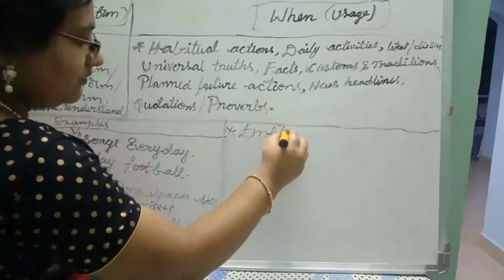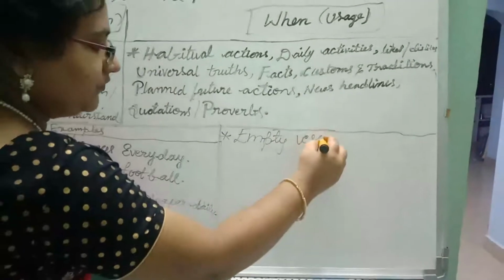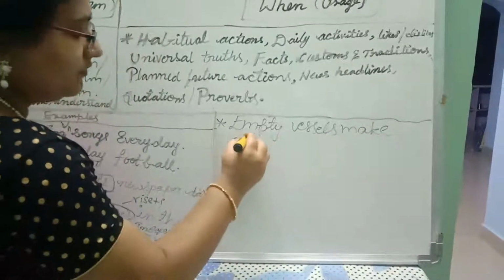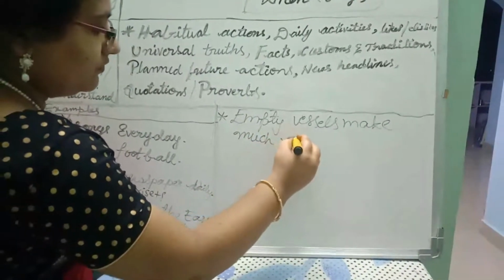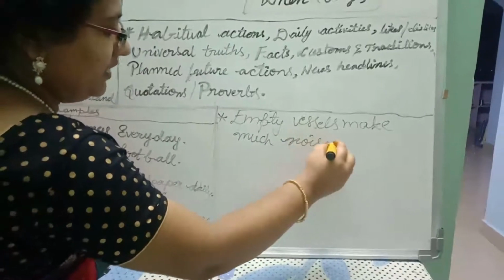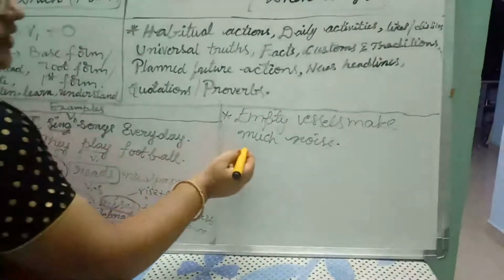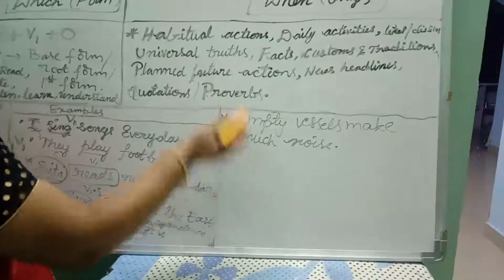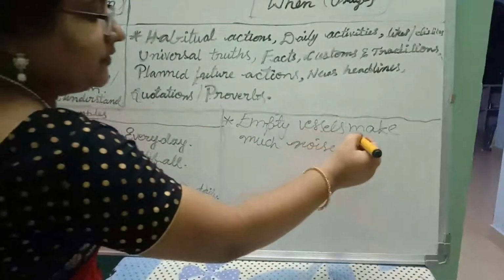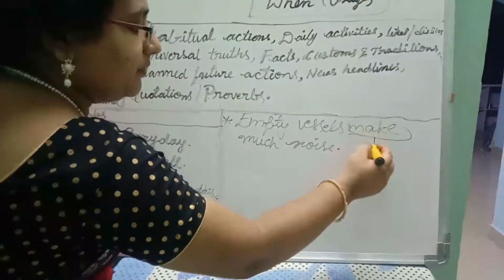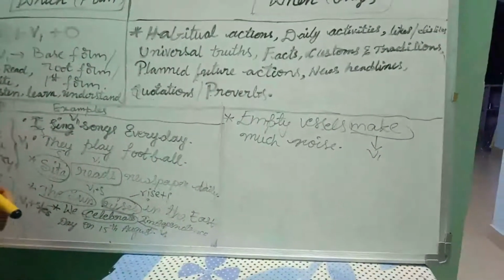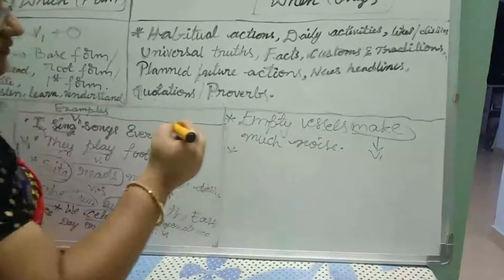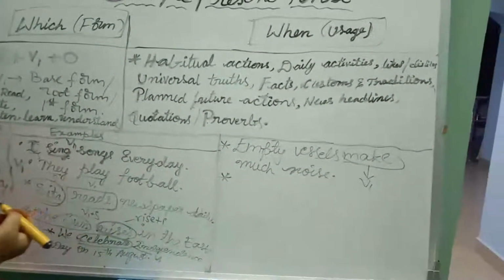Empty vessels make much noise. This is a proverb, right? So, this is in simple present tense. Observe the verb form here. Make. V1, right? Make, made, made, making. Okay. So, let us take some more examples.